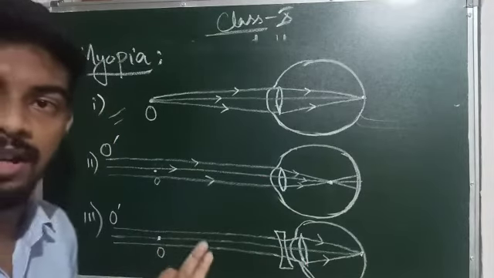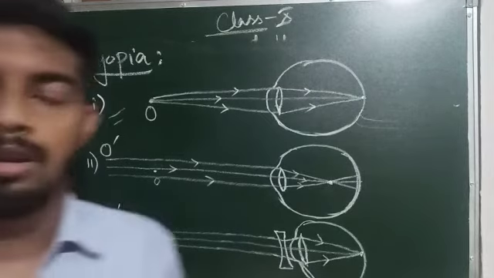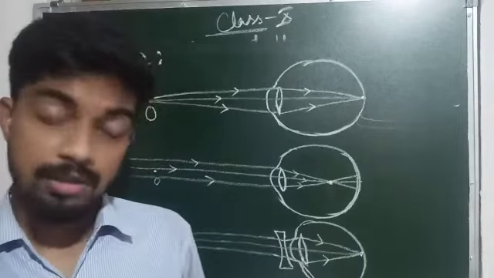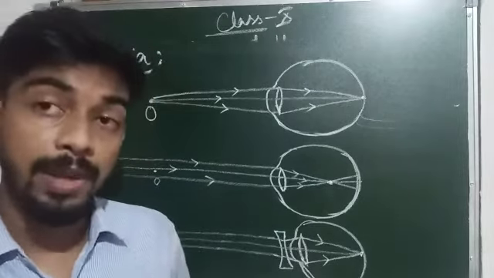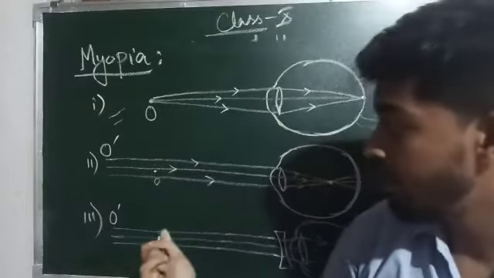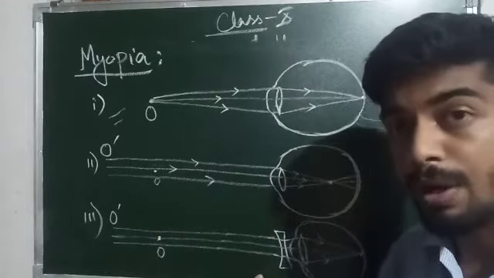You can see the diagram and understand. For people suffering from myopia, this defect can be corrected by using a concave lens of required focal length.